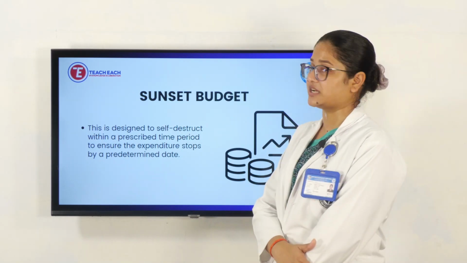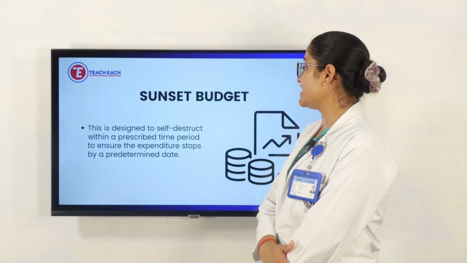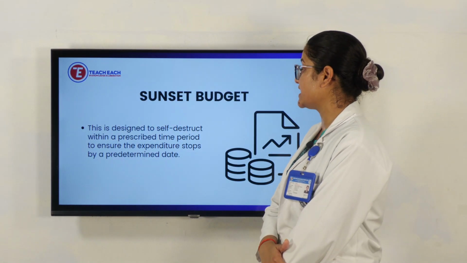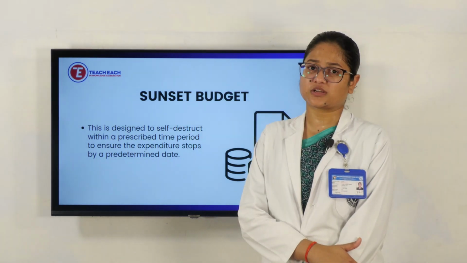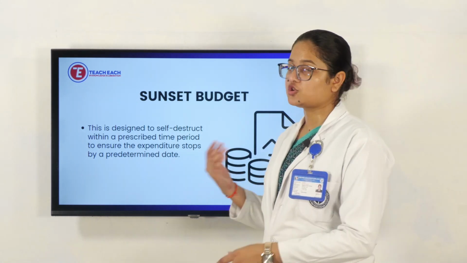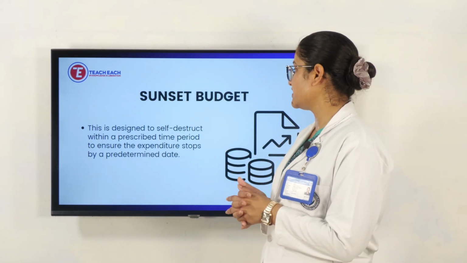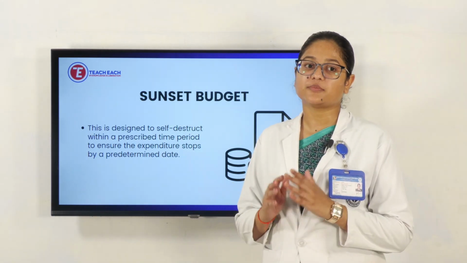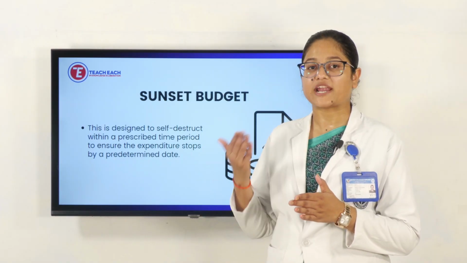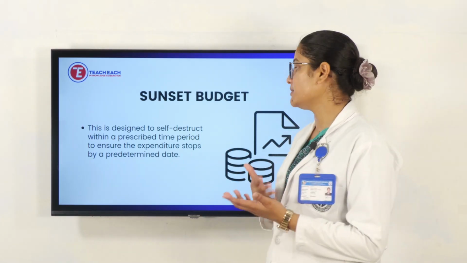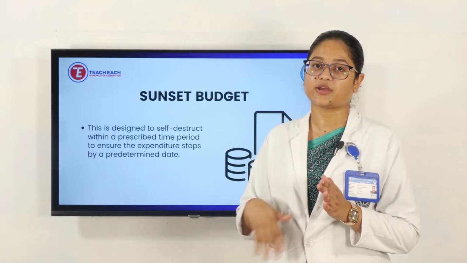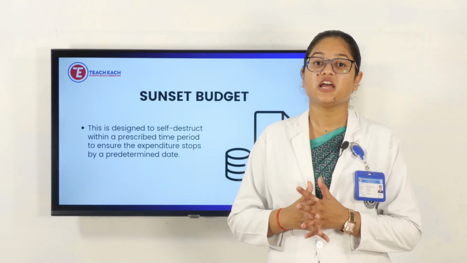Next is sunset budget. Sunset budget is defined as self-destructive within a prescribed time period, to ensure the expenditure stops by a predetermined date. It also comes under zero-based budget. What we have studied as zero-based budget also applies to sunset budget: for a specific thing there will be a specific limitation, and during that time it has to be finished. We need to wrap up the previous one and then start our next. After the date limit is complete, it will be converted to the next one, and we need to start with the new one.